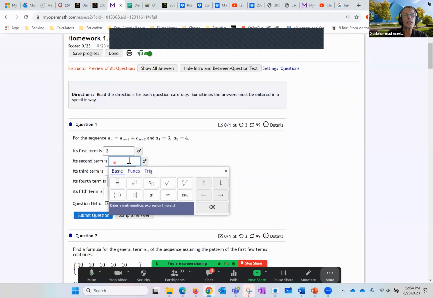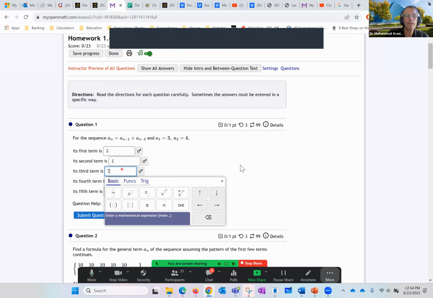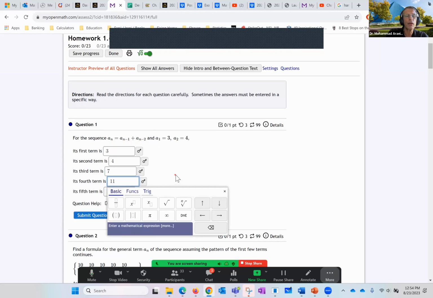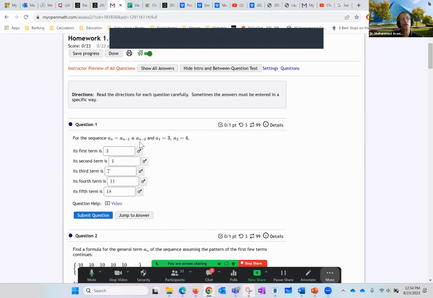The second term is 4. Those are given. A sub 1, first term, A sub 2, fourth. And it says if you want any term, A sub n, the one before that, this means A sub n minus 1 plus, and this one is before this one. So add up the previous one. 3 and 4 is 7. If I want the next one, 7 and 4 is 11. And the next one is 18, according to this formula.